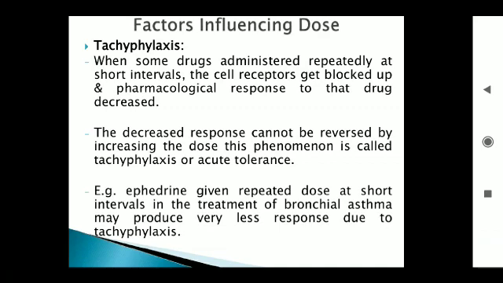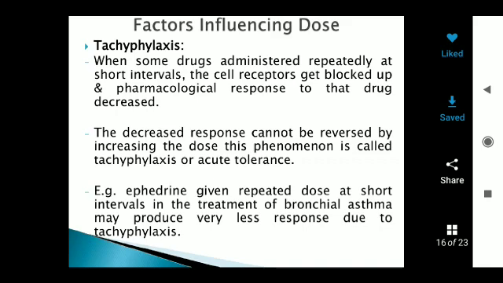This phenomenon is called tachyphylaxis. It is defined as when some drugs are administered repeatedly at short intervals, the cell receptors get blocked and the pharmacological response to the particular drug decreases. The decreased response cannot be reversed by increasing the dose. This is called acute tolerance or tachyphylaxis.